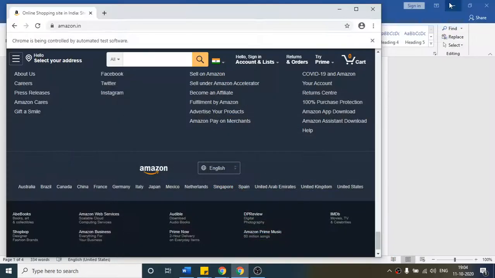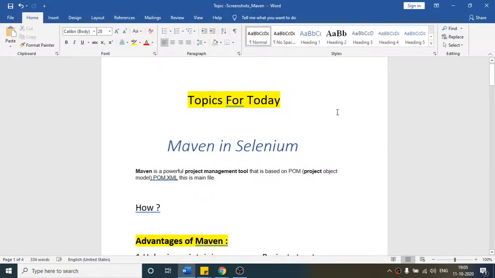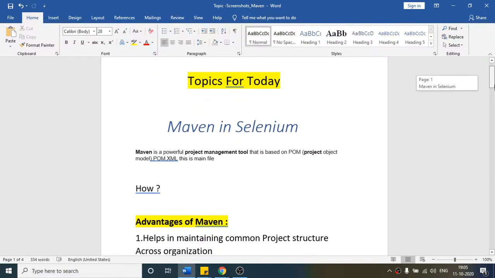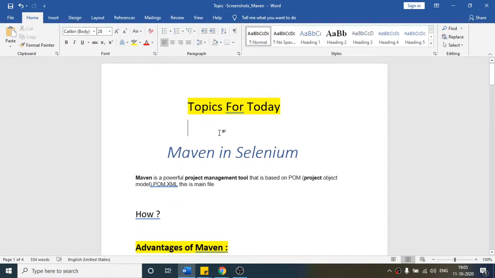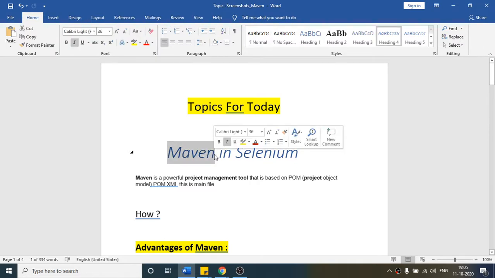Okay, so as you can see, I have started the recording. On my screen, today we are going to see a very important concept in Selenium, which is Maven. Whatever framework you are going to build in the upcoming section, this topic is a must, because we are going to build the entire framework inside Maven only, right? So this is a very important topic.